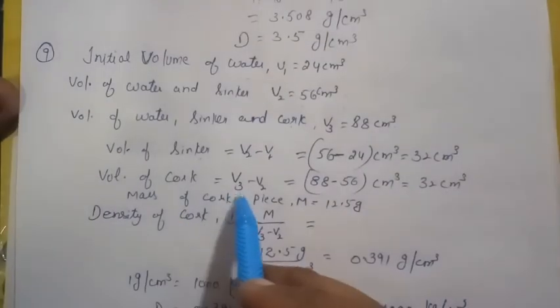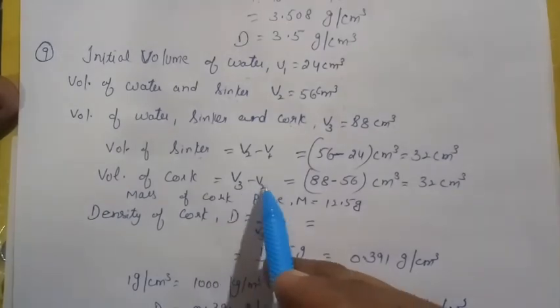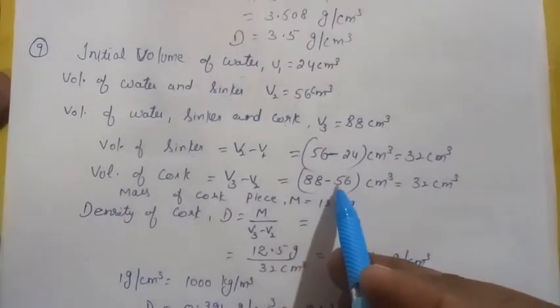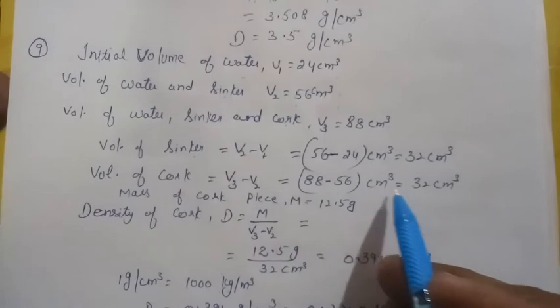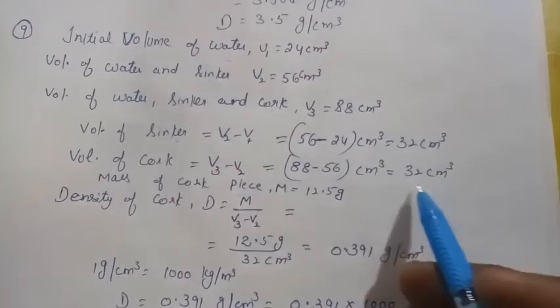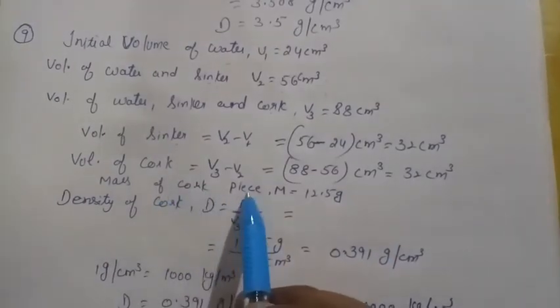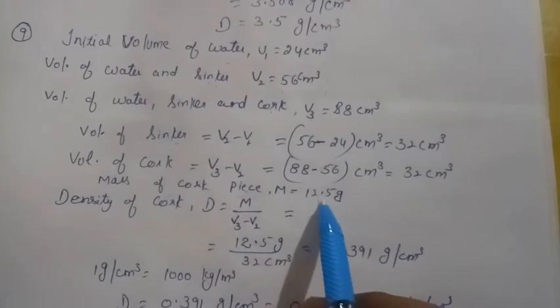And the volume of the cork is V3 minus V2. We subtract the sinker's volume from the total. So V3 minus V2 will be 88 minus 56 centimeter cube, which is also the same, that is 32 centimeter cube, coincidentally the same as the sinker. And as we know, the mass of the cork piece M is equal to 12.5 gram.